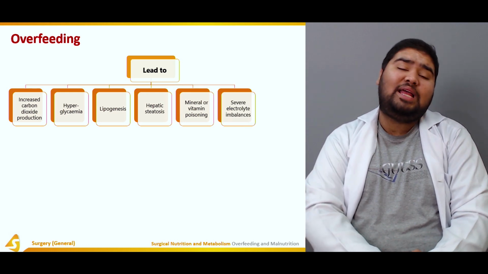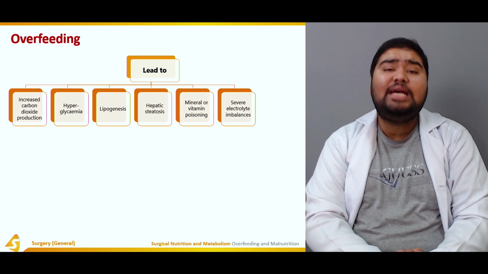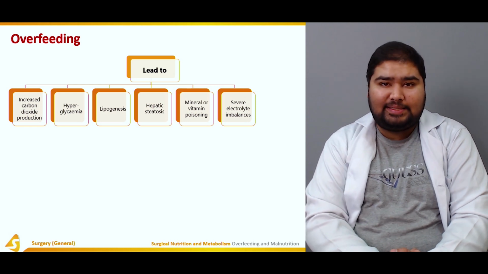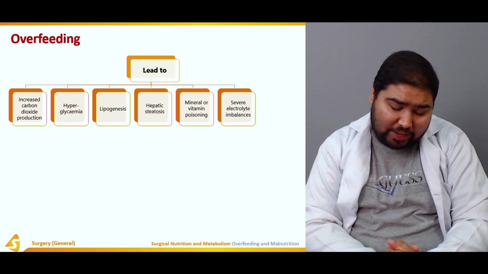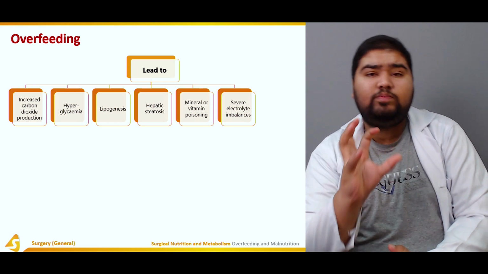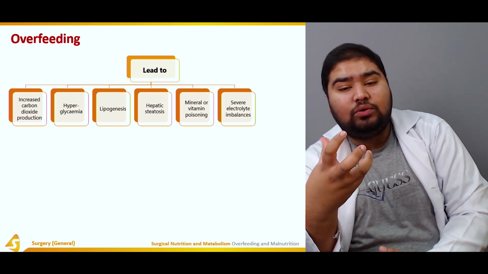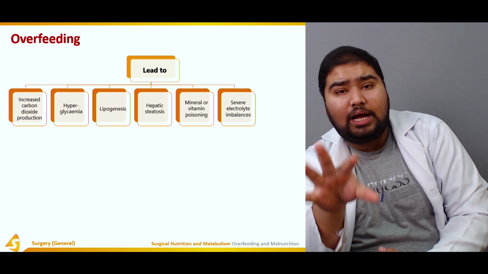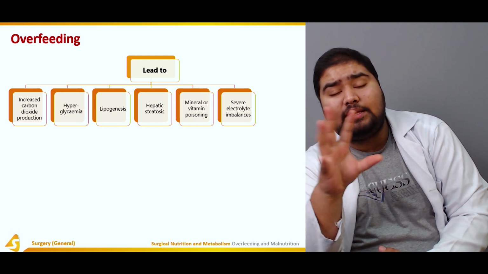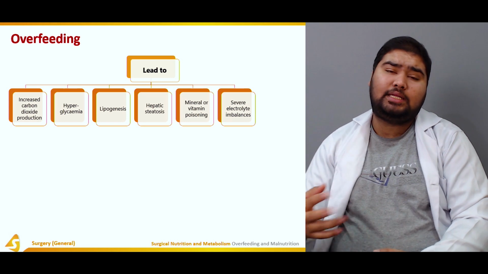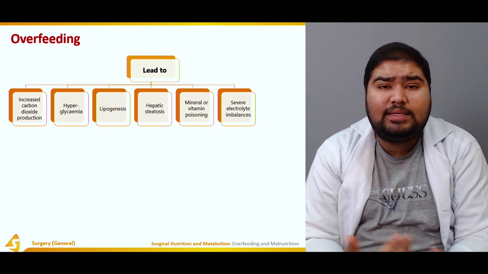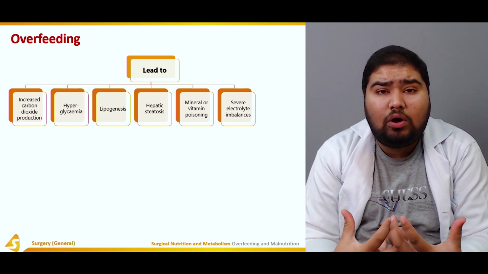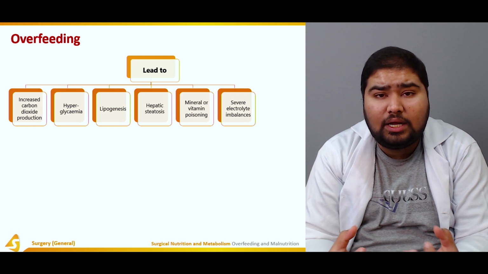Then we can have severe electrolyte imbalances. Now, why is that? So, osmotically active agents like sugars, the carbohydrates in hyperglycemia, they tend to circulate in the blood. When they're circulating in the blood, they imbibe water along with them.